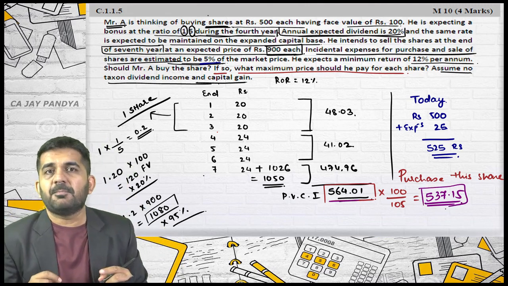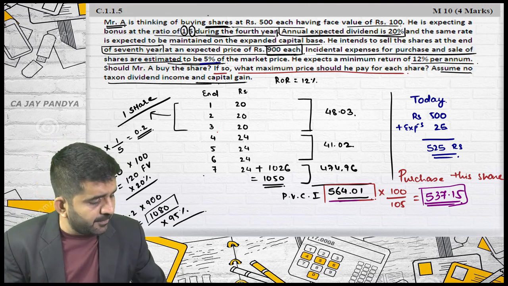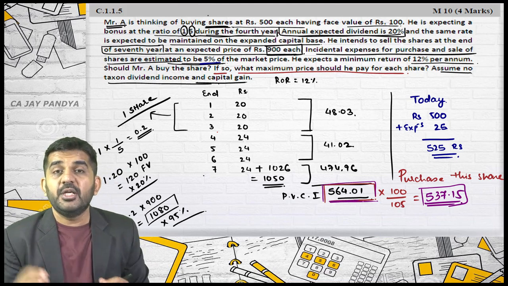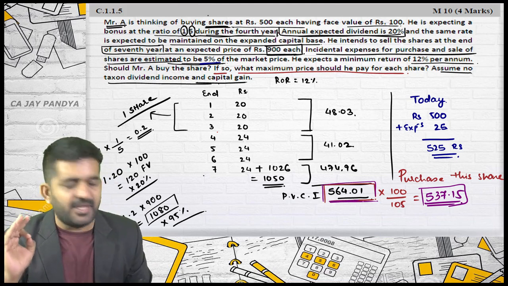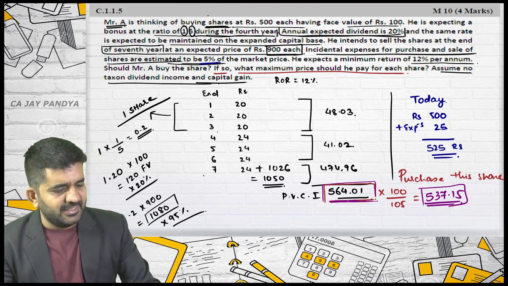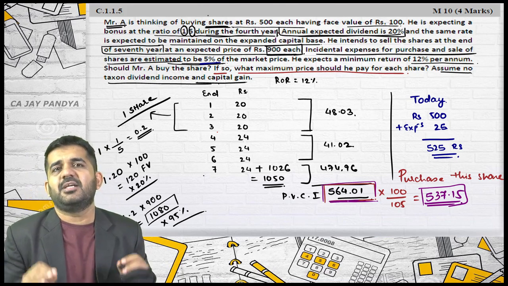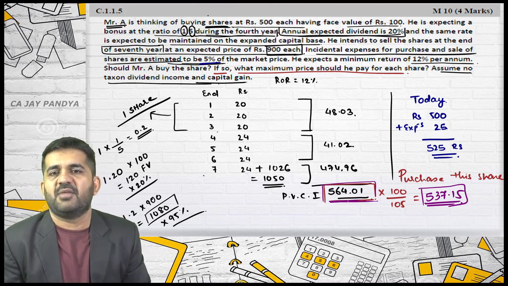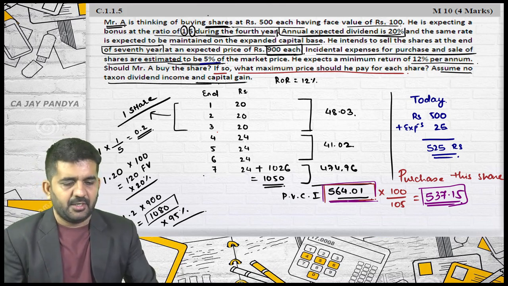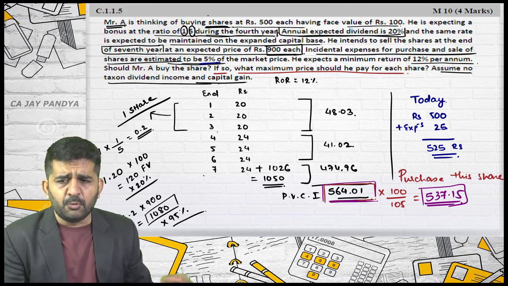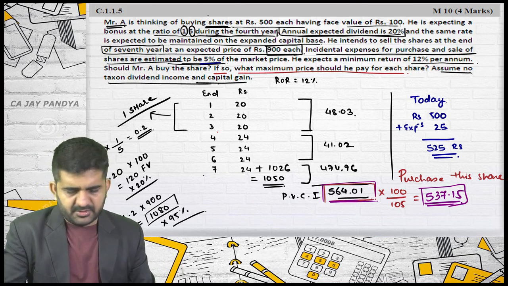What is the maximum price he is ready to pay for share plus expenditure is 564.01. So he will not expend a single penny more than 564.01. Each and every question in this particular chapter will be nothing but time value of money. This was question number 5. We are going into question number 6.